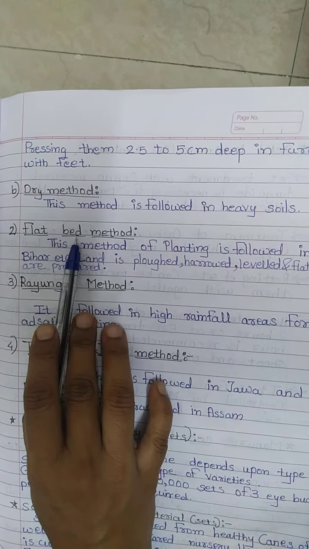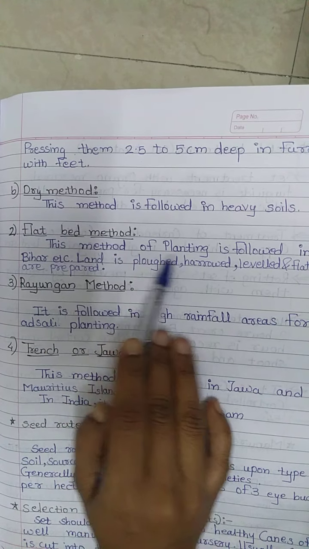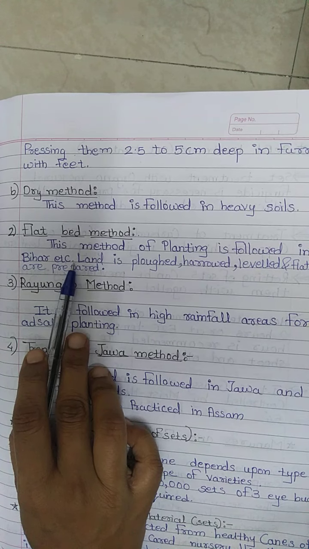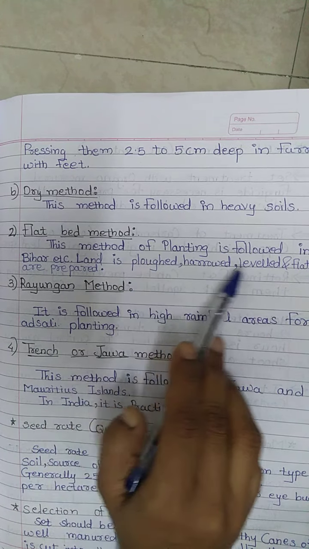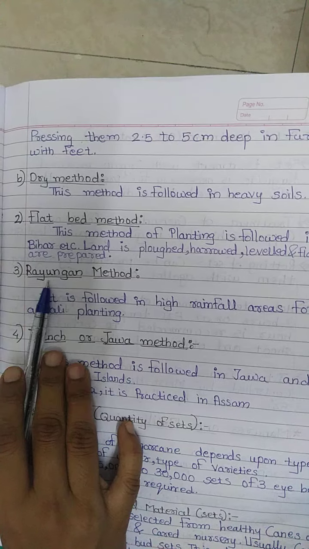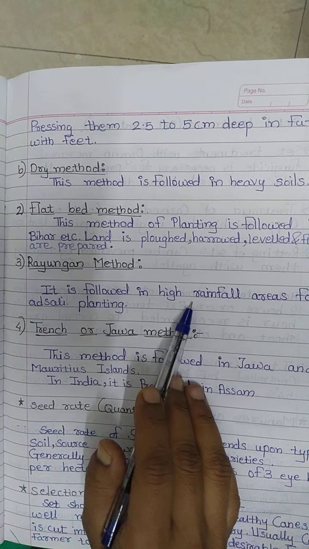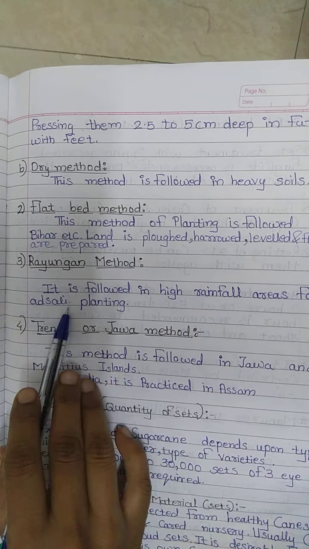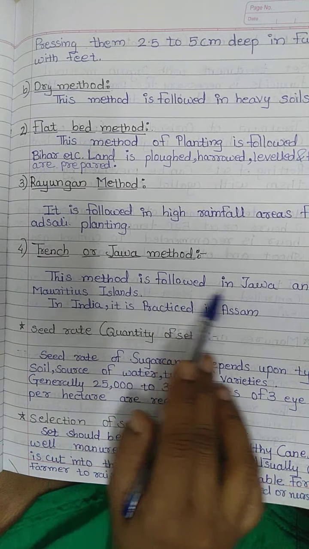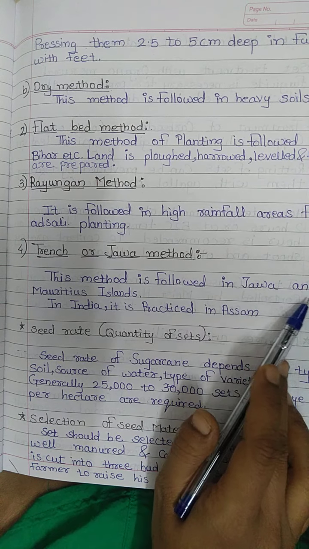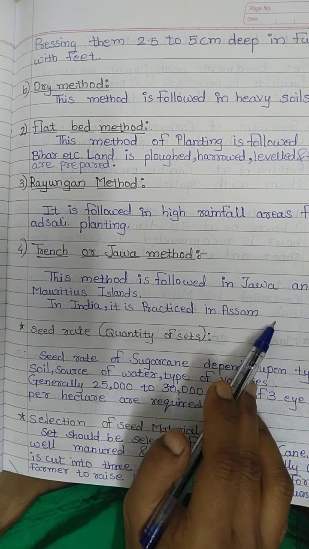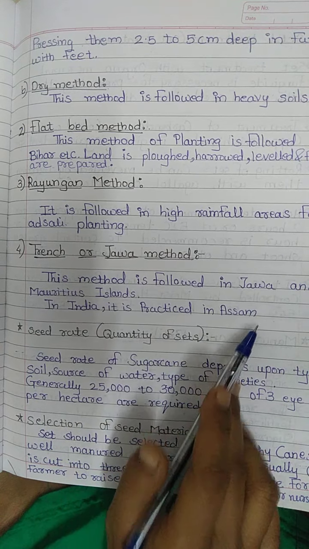Then next one is the flat bed method. This method of planting is followed in UP and Bihar state etc., where land is plowed, harrowed and leveled and flat beds are prepared. Then Rayungan method. It is followed in high rainfall areas. Trench or Java method. This method is followed in Java country and Mauritius island. In India, it is practiced in Assam where the mountain regions are there.